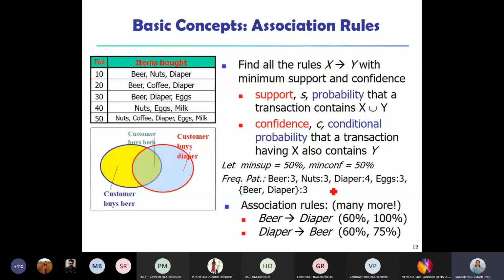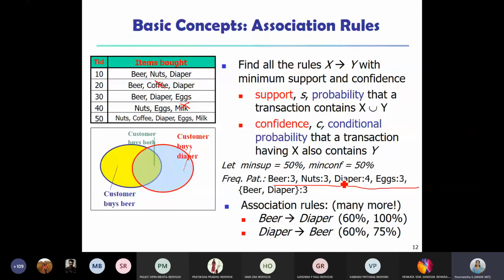Similarly, milk is also not a frequent pattern in this example, because the count is 2. By definition, if you want to say an item is frequent, it should satisfy the minimum support threshold.